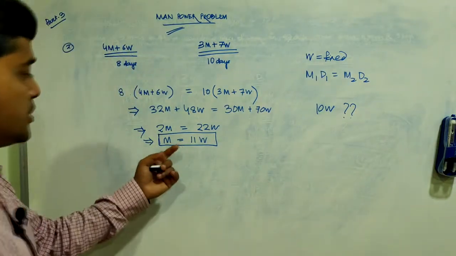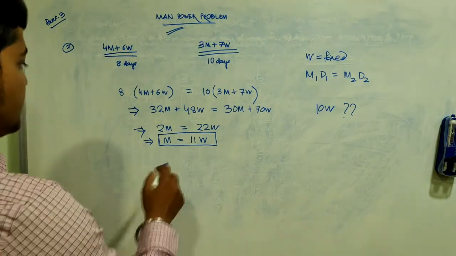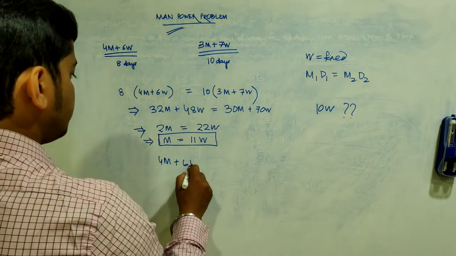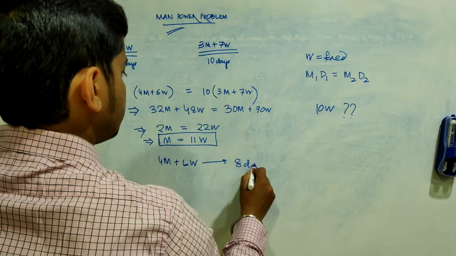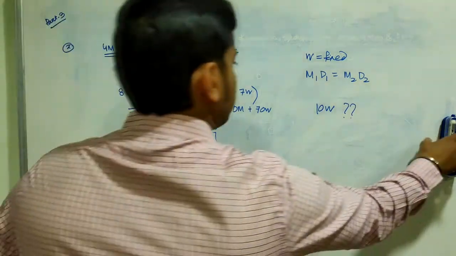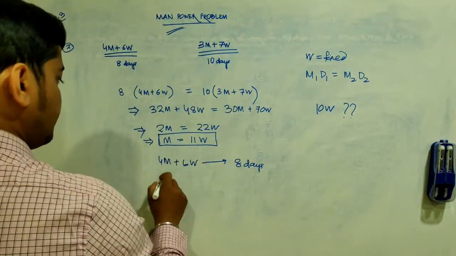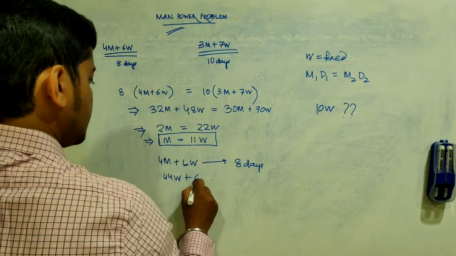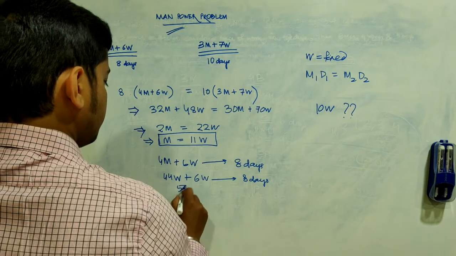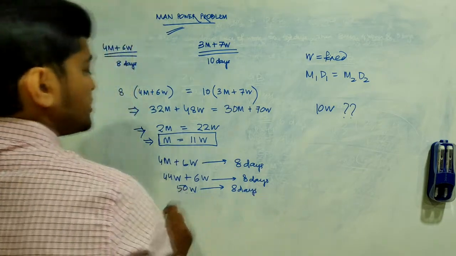Use this in any of these equations. 4 men plus 6 women take 8 days. 4 men means 11 into 4, 44 women plus 6 women, they take 8 days. 50 women take 8 days to complete a certain amount of work.